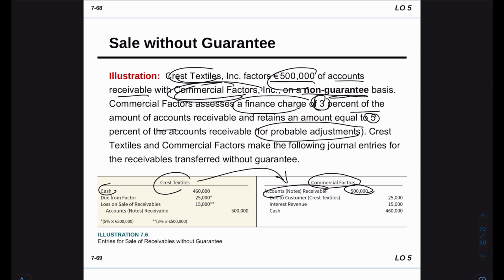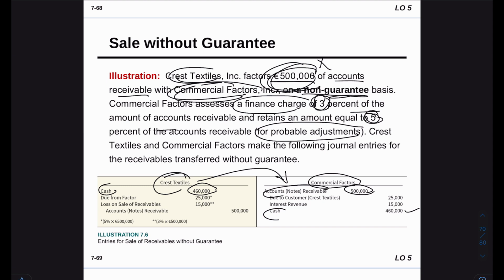So we're going to say, okay, 3% of the accounts receivable, we multiply together, and then we deduct that from the accounts receivable. This is how much we are going to receive, and the commercial factor will pay us that amount. So we debit our cash by that amount, and the 5% of accounts receivable is going to be on hold, just in case, as I said, the customer asks for a return or allowance.